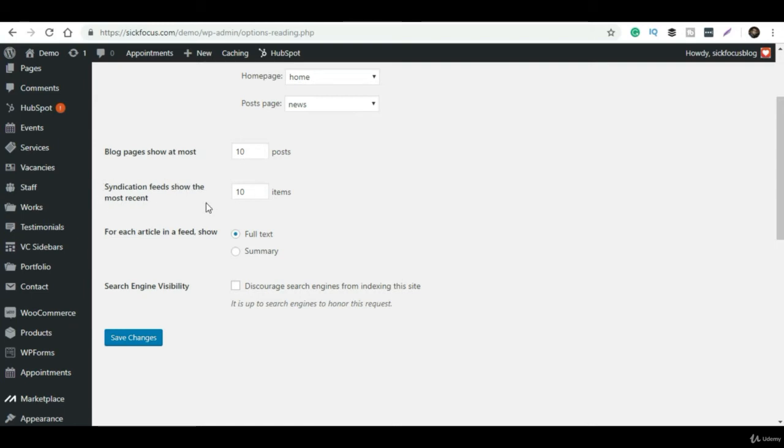Next is the discussion settings, in the sense of how the settings will work once any of the visitors interact with your website or your content. So these are the default article settings. If anyone has commented on your post, or someone has replied to your comment, or someone has shared your post on different social media like Twitter, Google+, then you will get a notification.